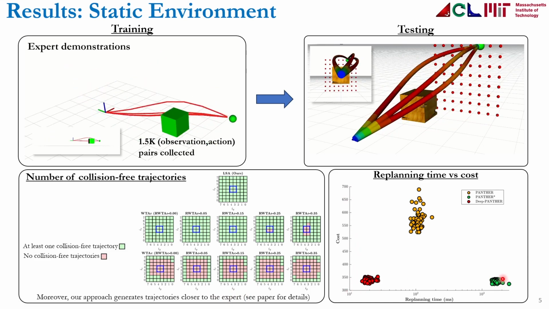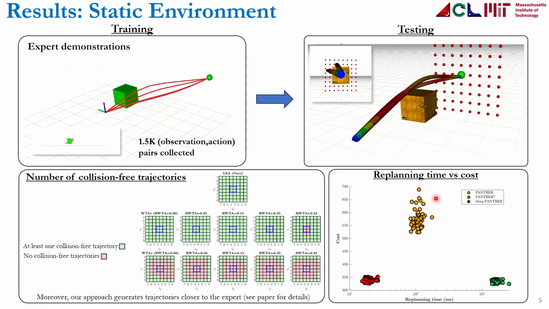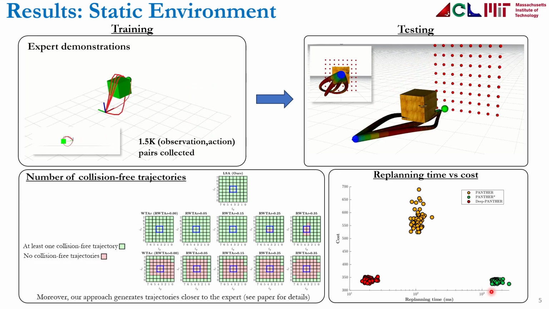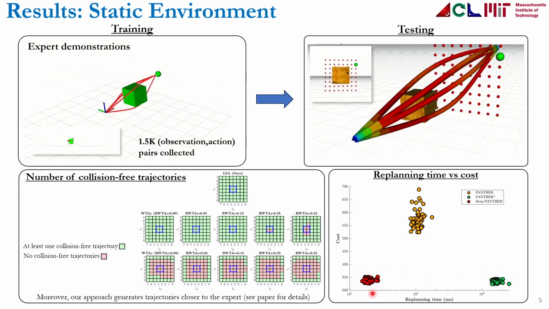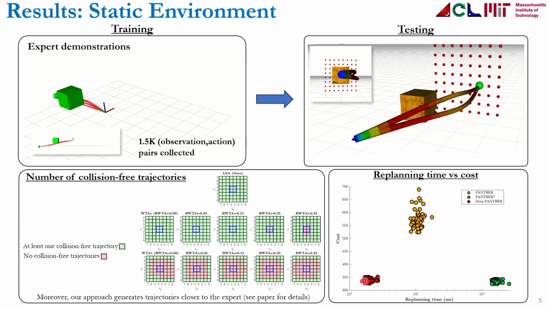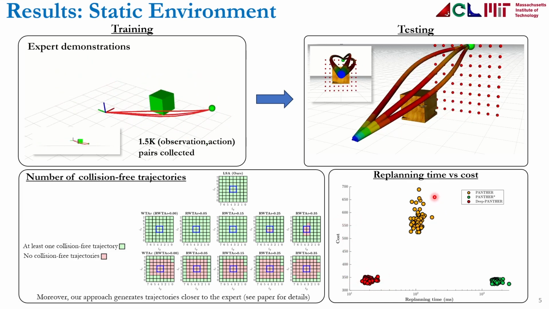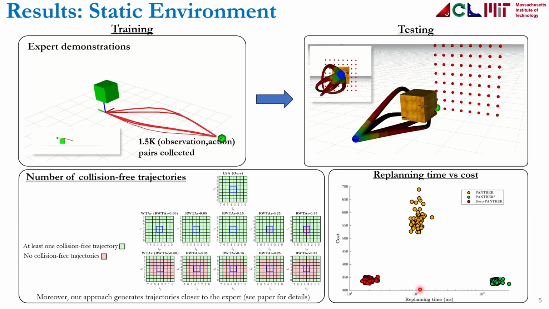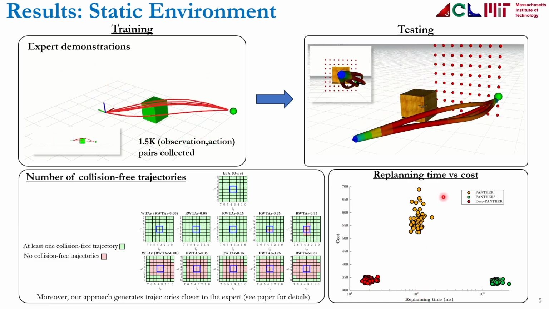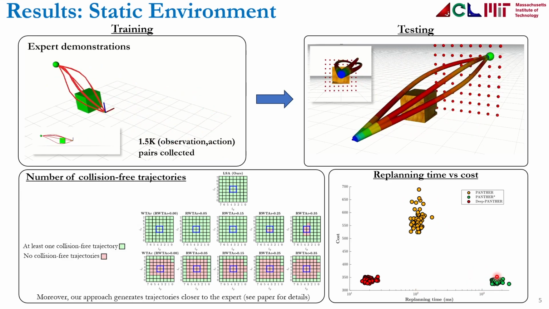And now, if we look back at the plot that we had before, where here we had Panther, and in this area we had Panther Star, the good news is that now Deep-PANTHER is able to operate in this area, where we have been able to decrease the cost compared to Panther, while achieving a replanning time 1 or 2 orders of magnitude smaller than Panther or Panther Star.